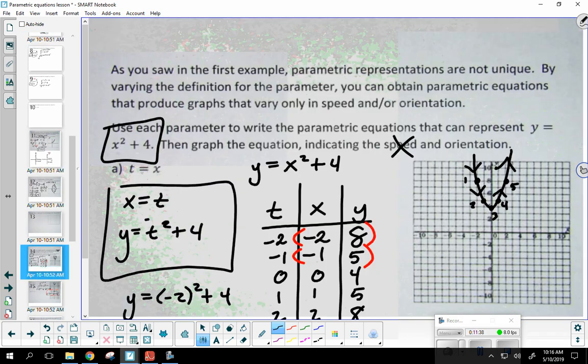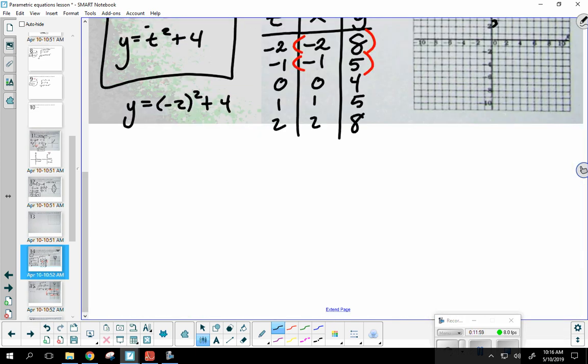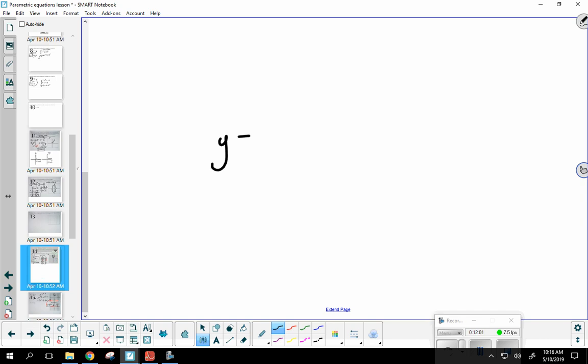Given a rectangular form, in this case y equals x squared plus 4, we want to create a pair of parametric equations. Now remember, the easiest way to get parametric equations is just to define x equals t. You can do that every single time. So let me give you another simple example here. If you had a rectangular equation, y equals negative 15x squared minus 2x, let's just say some quadratic function, and it really doesn't matter what it is. If it only has x and y, if it's rectangular.